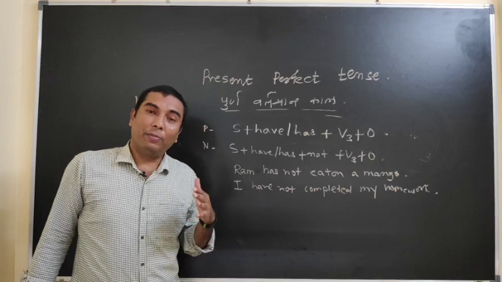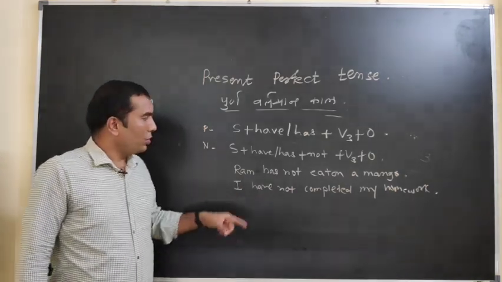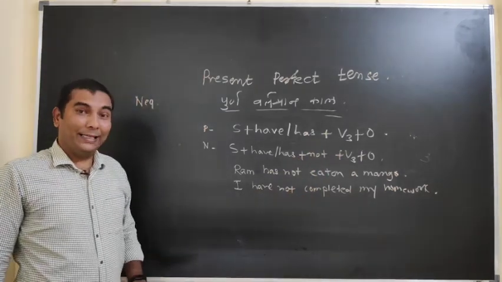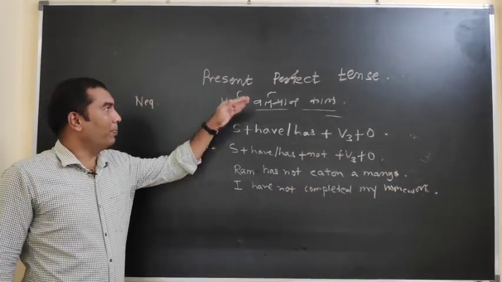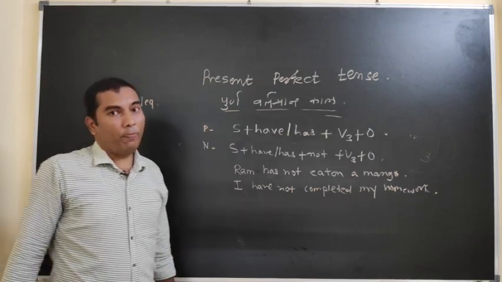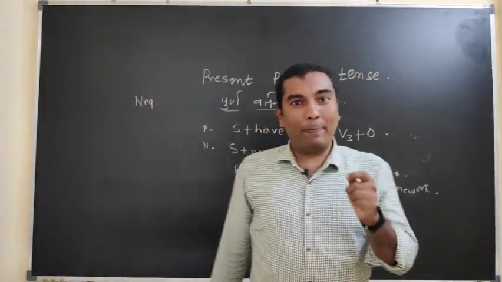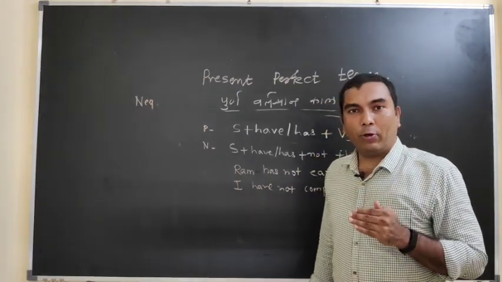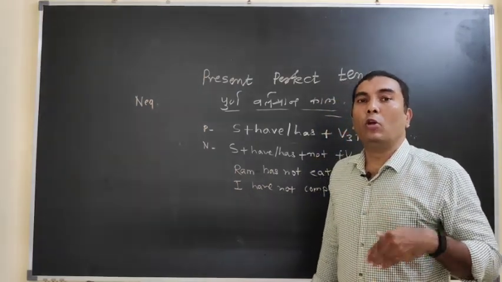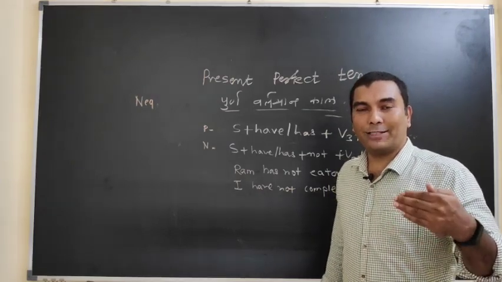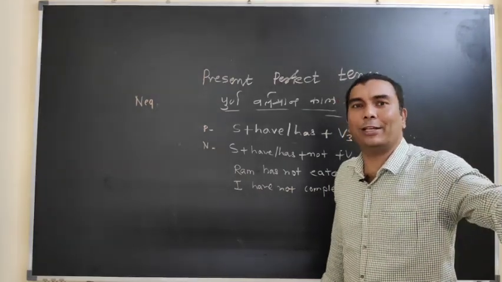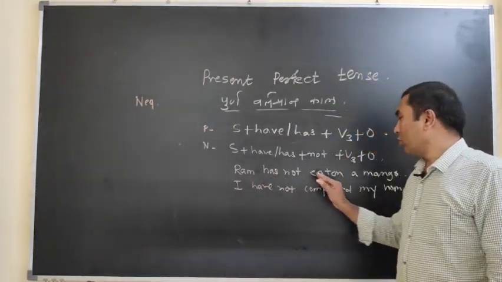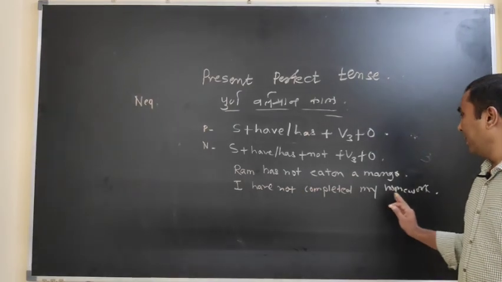Action is completed, but it is in a negative sense. To show that, we can use this type of negative sentence to show the present perfect tense negative form. Remember one thing, after applying not, the sense will become negative, but at the time of writing or speaking, we have to express our emotions, thoughts or feelings in a negative sense also. So this formation is very important. Ram has not eaten a mango. I have not completed my homework.